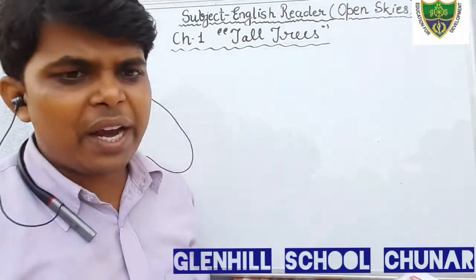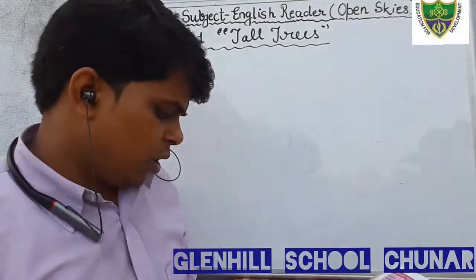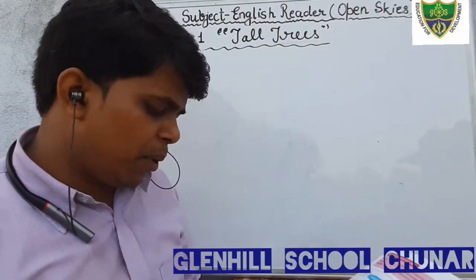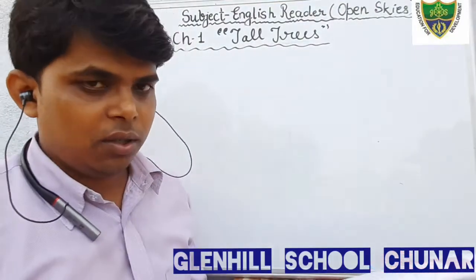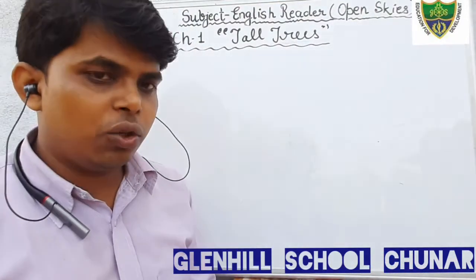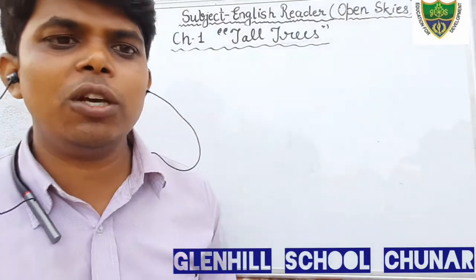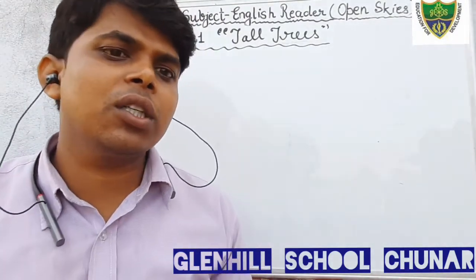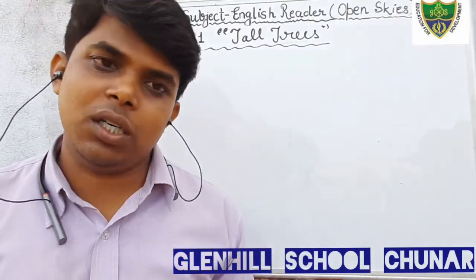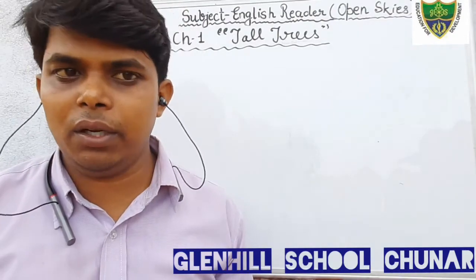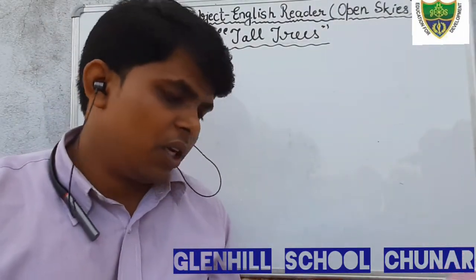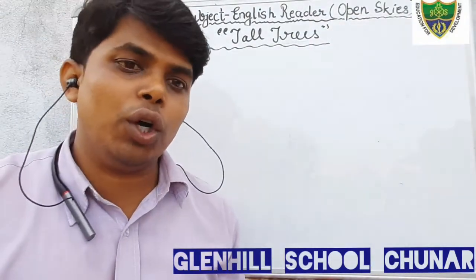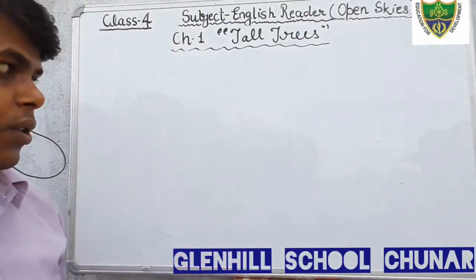You have to write only true or false. The first sentence is, the birds do not go to their nest at dusk. We all know that it is mentioned in the poem that the birds return to their nest at dusk, in the evening. So this is false here because it is written 'do not'.